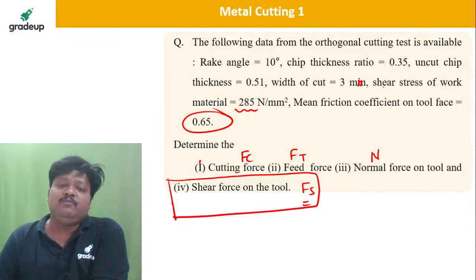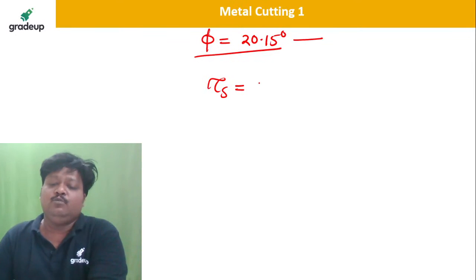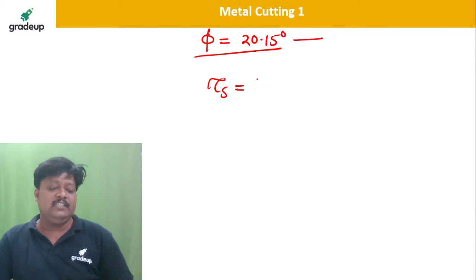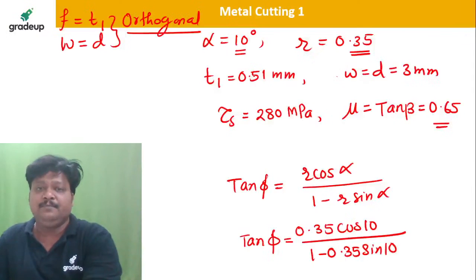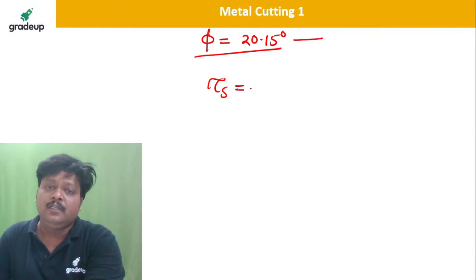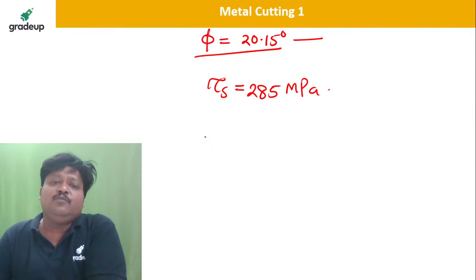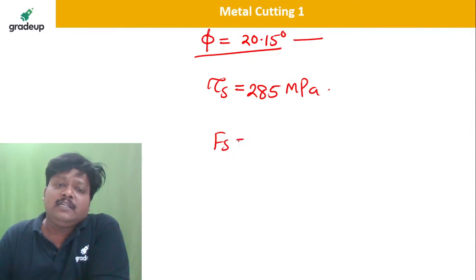Okay, 20.15. Now if you know the value of phi, the shear angle, and you know the value of shear stress, how much is it? 280 megapascal. Shear stress is how much? 285. Okay, 285 megapascal. Then you know very well, dear students, shear force. How to calculate shear force? That is shear area into shear stress.